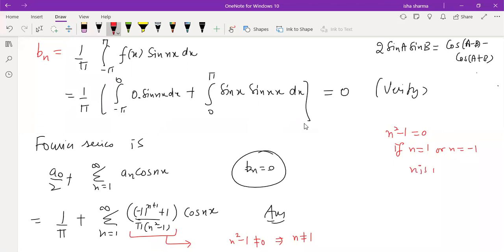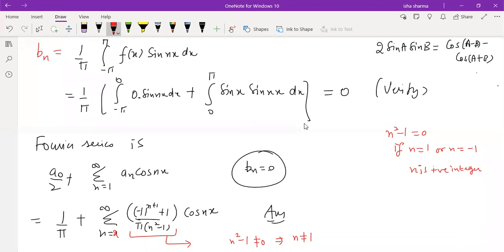But we know that n is a positive integer, so it cannot be minus 1. So the only possibility is n equal to 1, because our summation is starting from n equal to 1 to infinity. That means this summation which I have written needs to be corrected. I need to write it n equal to 2 to infinity, because for n equal to 1 this term will not be defined. It has to be n equal to 2 to infinity.